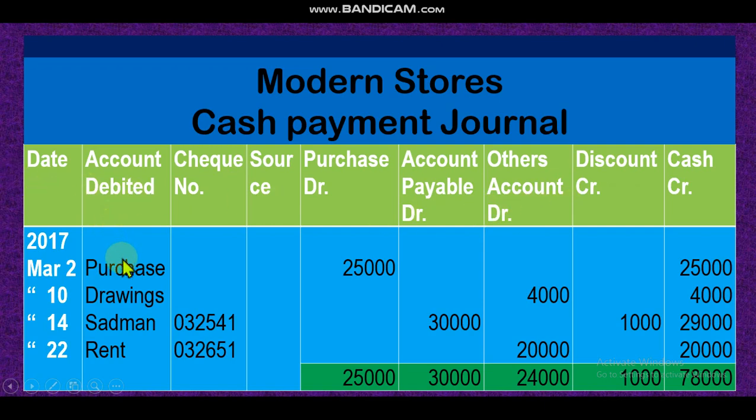So if I purchase goods, it will be recorded in the cash payment journal because I have to pay the money. So purchase 25,000 and cash credit 25,000. That means for this purpose I have to pay the money. If you do the journal, purchase account debit, cash account credit. So purchase account debit, cash account credit, and the debited account, purchase account, is debited.